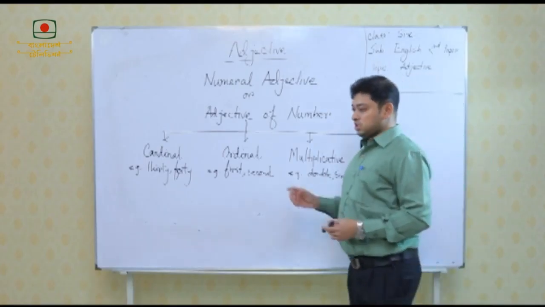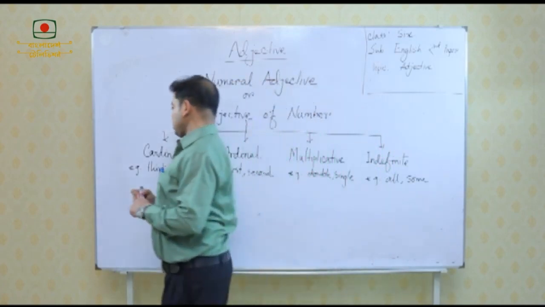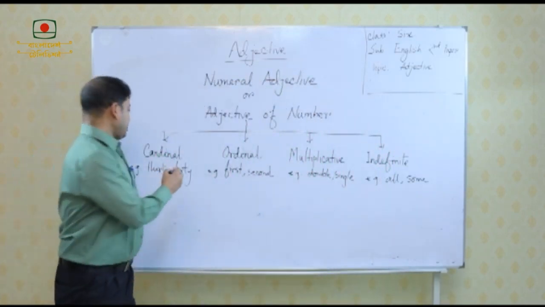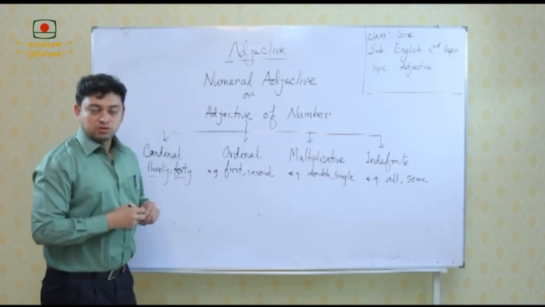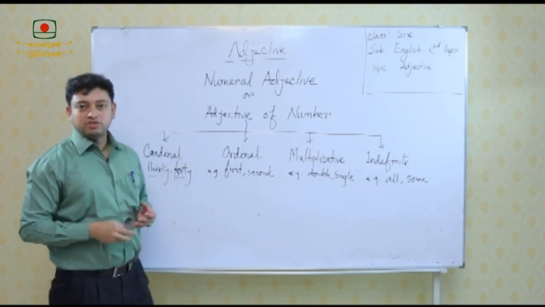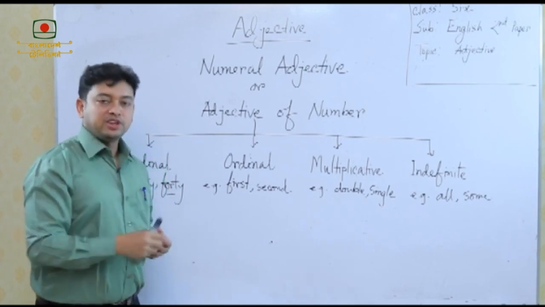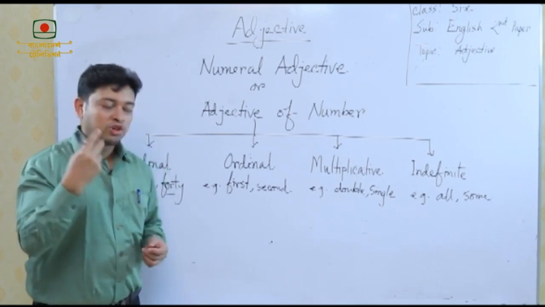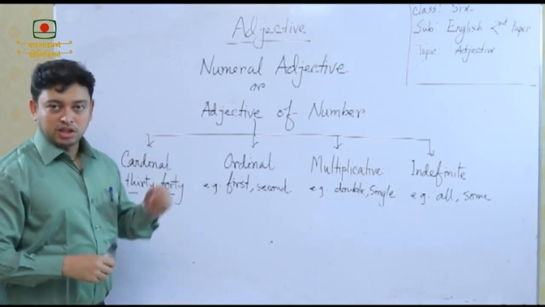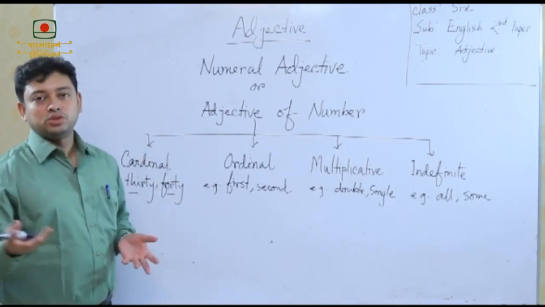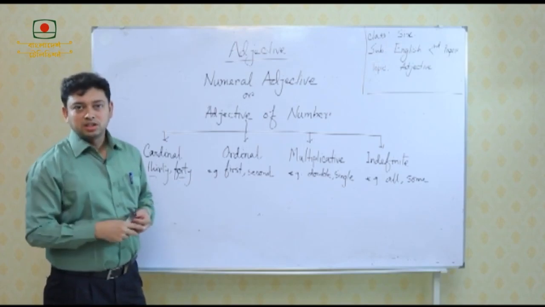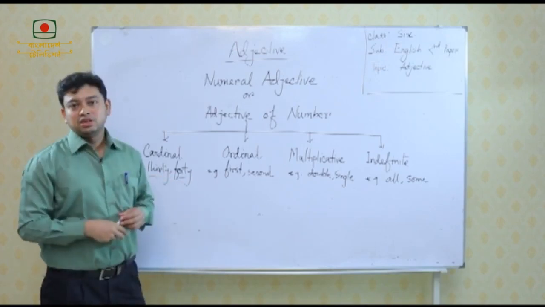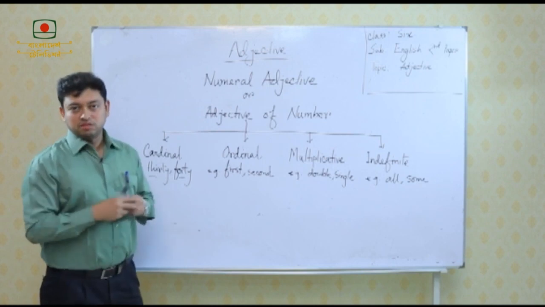When we talk about these examples, if these words are used in a sentence and qualify a noun, then it becomes adjective of number. Now, specifically if you want to identify, the name will be cardinal numeral. For example, there are 40 students. So, 40 is qualifying students. So, the word 40 will be a cardinal numeral.